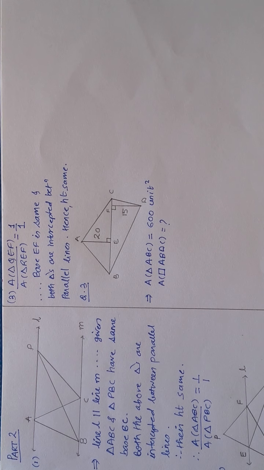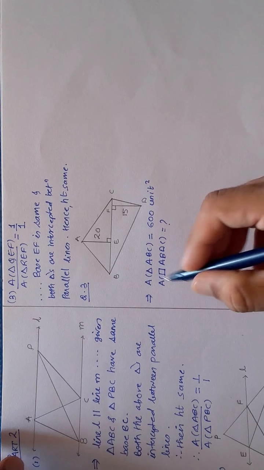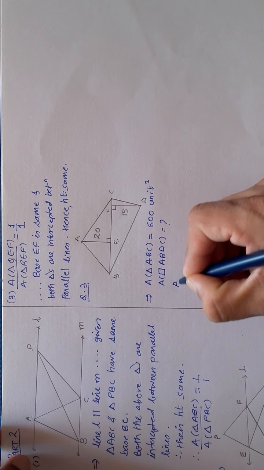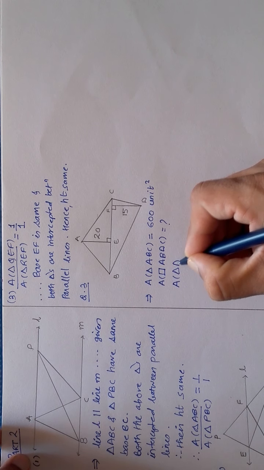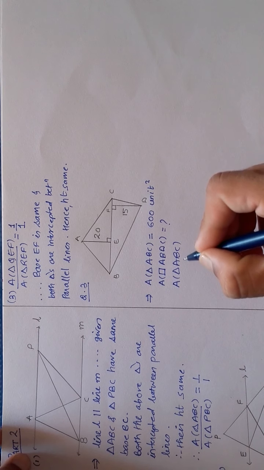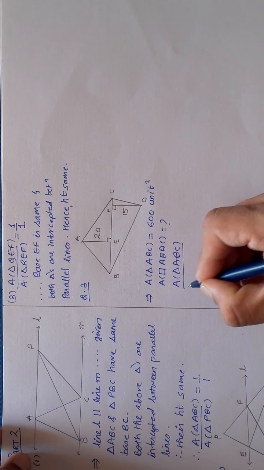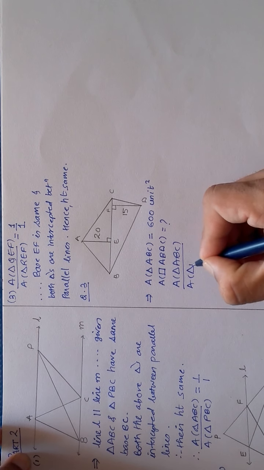I am confidently saying base BC because the height from the opposite vertex is given. So both have the same base. So the ratio of areas will be proportional to their corresponding heights. That is, I will say here that the area of triangle ABC is to the area of triangle BDC.